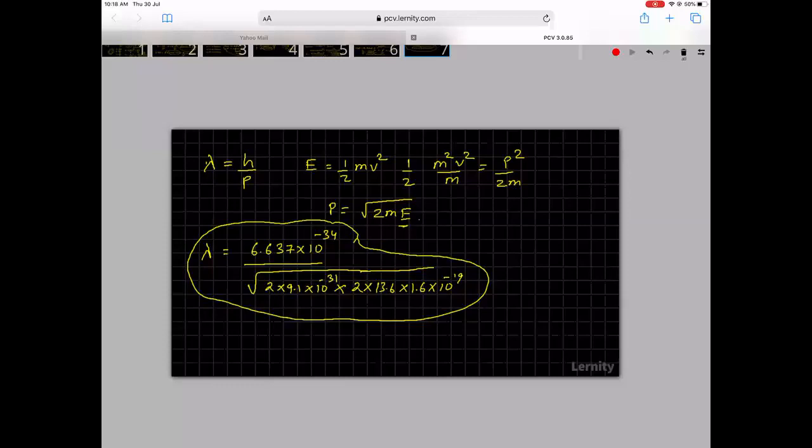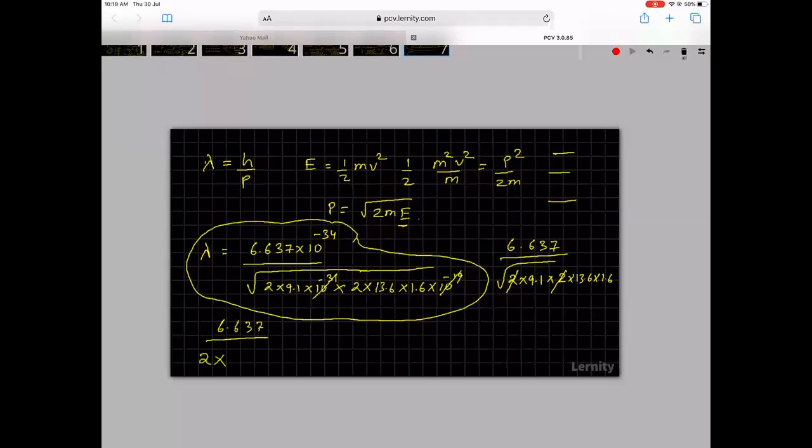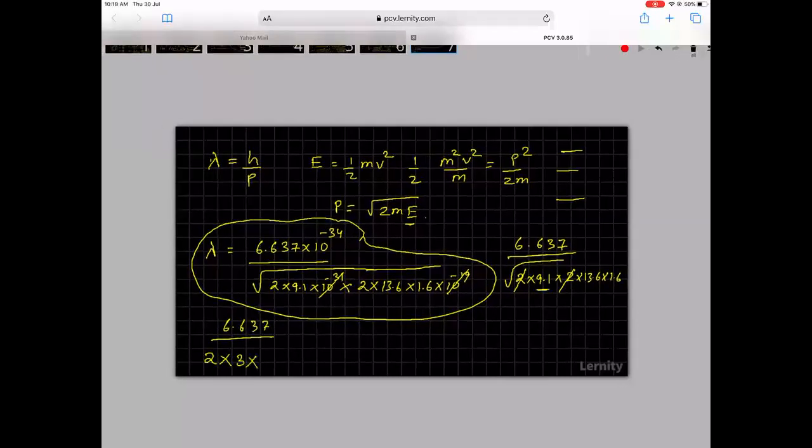So this will give you the answer. The answer is different, each number is different. So if we can understand broadly how to get it, it will be fine. This is minus 31 minus 19, that will give you minus 50, so that will give you minus 25. I am just taking it out. So it will be 6.637 divided by root over of 2 into 9.1 into 2 into 13.6 into 1.6. So this 2 will give me a 2. So I will have 6.637 divided by 2 into root over of 9.1, which will give me approximately 3.